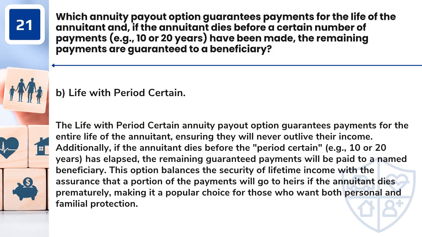Answer: B. Life with period certain. The life with period certain annuity payout option guarantees payments for the entire life of the annuitant, ensuring they will never outlive their income. Additionally, if the annuitant dies before the period certain, e.g., 10 or 20 years, has elapsed, the remaining guaranteed payments will be paid to a named beneficiary. This option balances the security of lifetime income with the assurance that a portion of the payments will go to heirs if the annuitant dies prematurely, making it a popular choice for those who want both personal and familial protection.